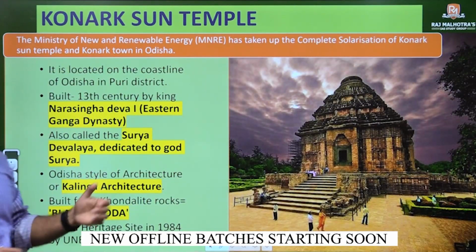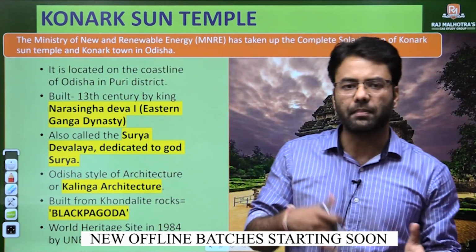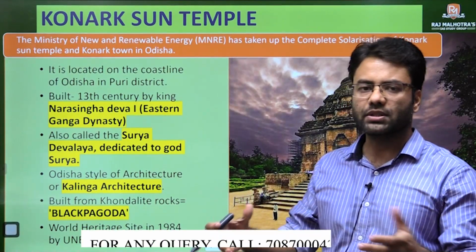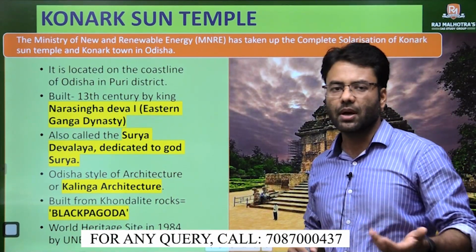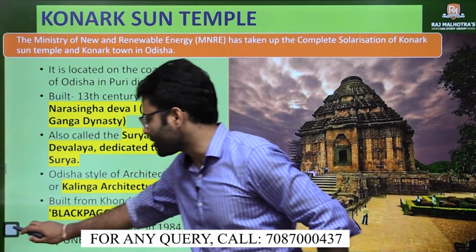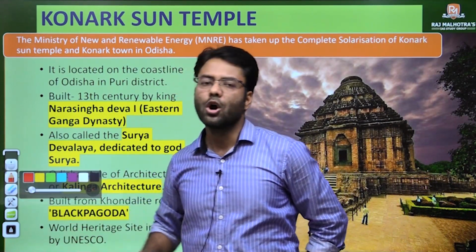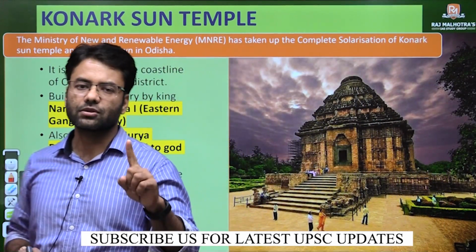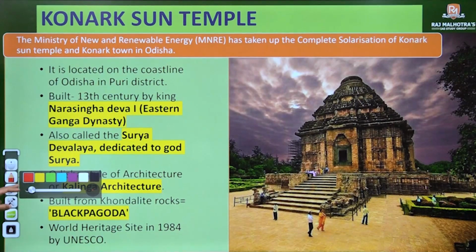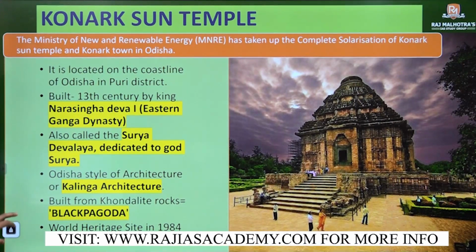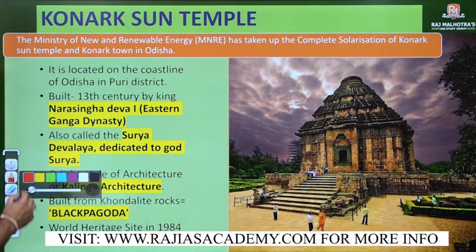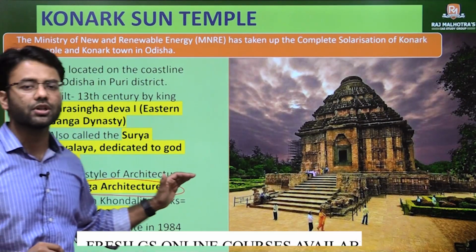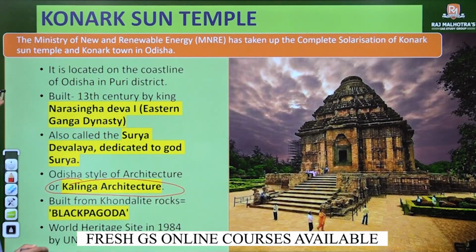Specifically the chariot which is there, because people become very enthusiastic and try to touch it, and in that process they damage the structure also. Now the third temple, and a very important and popular temple of India, is the Konark temple. It is in Odisha. First, the place is Odisha. Second, the style of temple architecture is the Kalinga style. I will tell you the specific features of this temple architecture here also. Who built it?